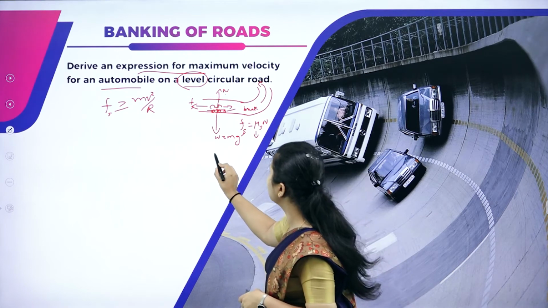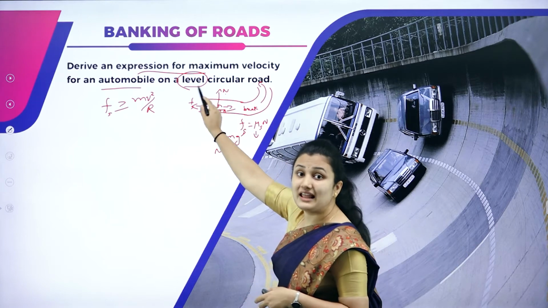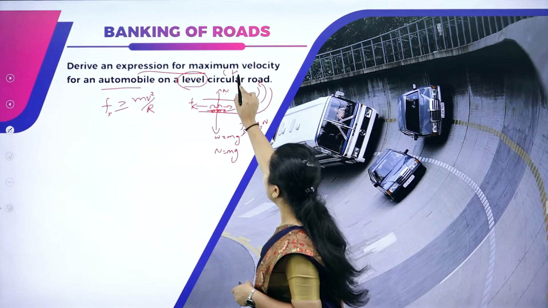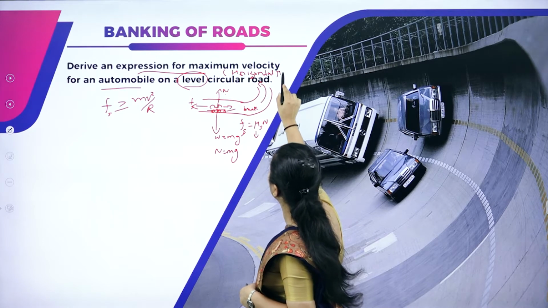So you can write N is equal to mg, because when you talk about a level circular road, we are talking about a horizontal road.